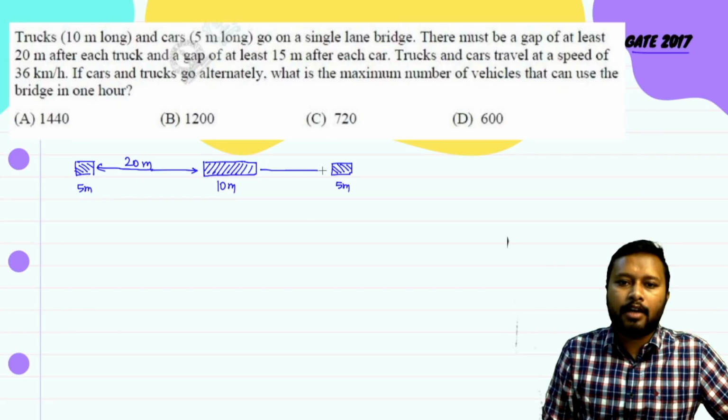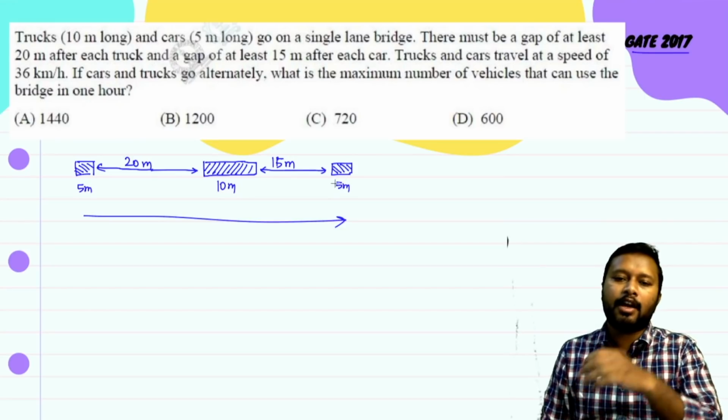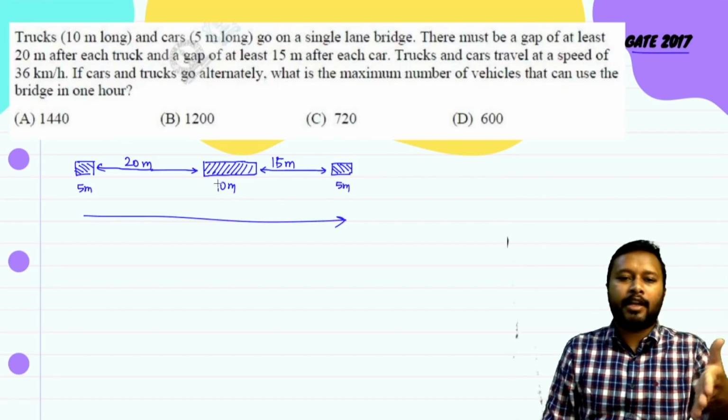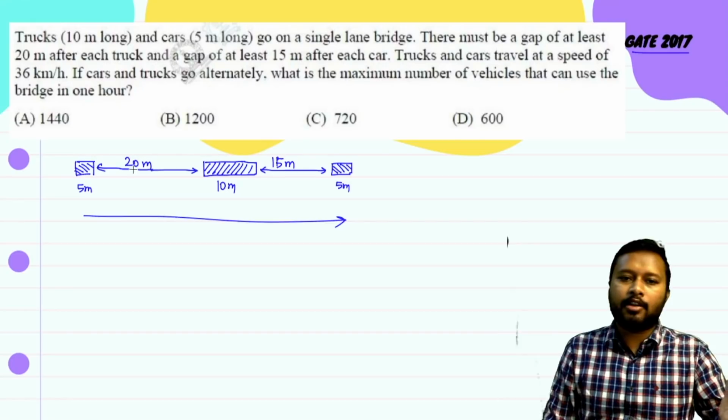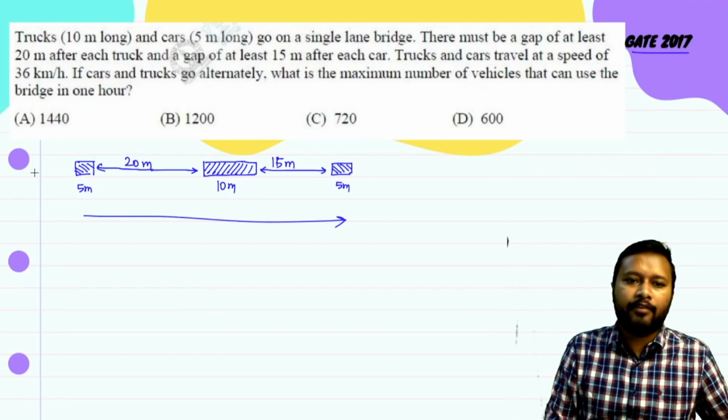So after the car, the car is going to have 15 meter of gap after it. So 5 meter car, 15 meter gap, 10 meter truck, 20 meter distance, and then 5 meter car, again 15 meter, like that.